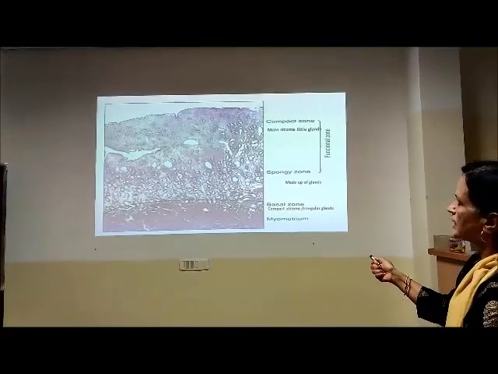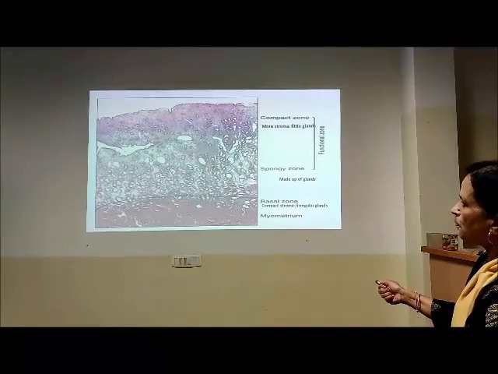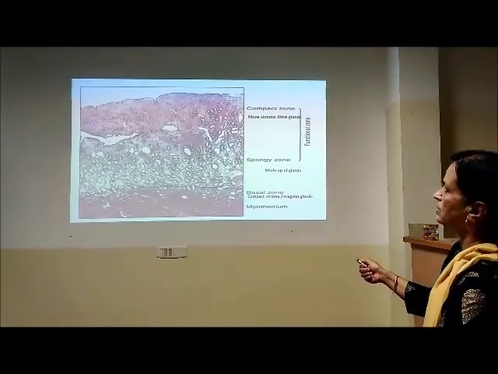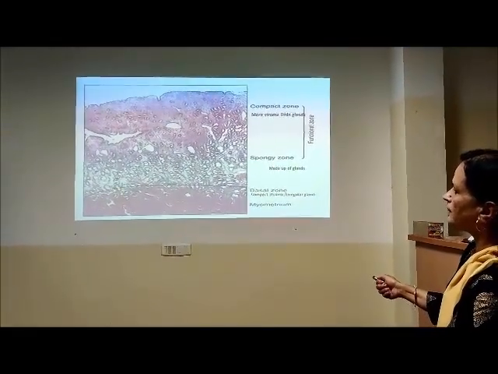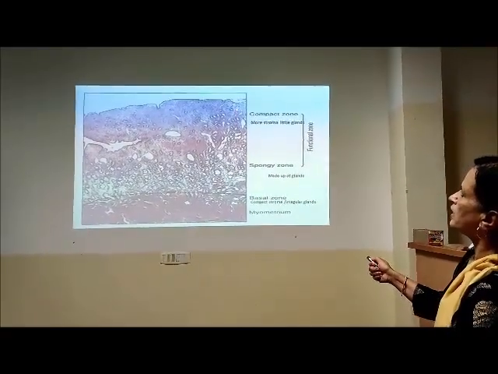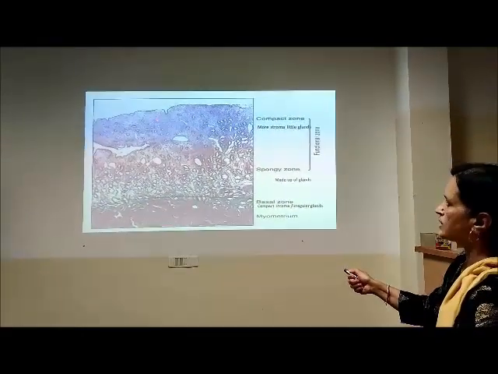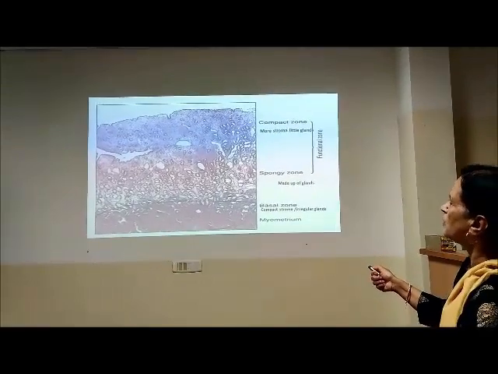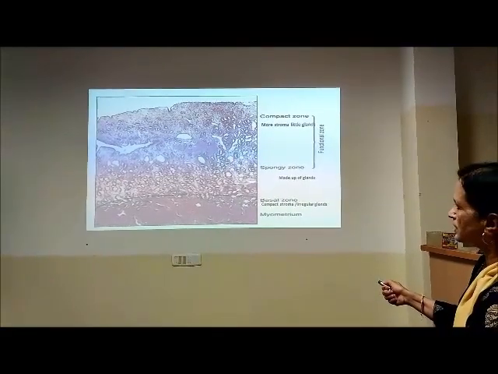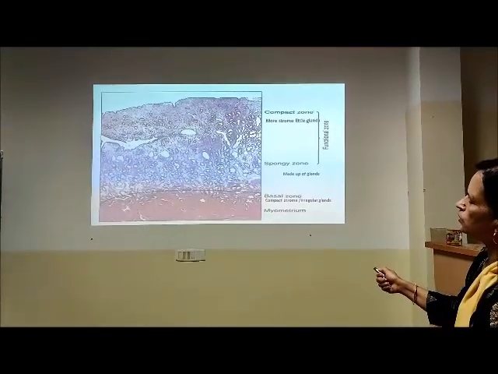What are the layers of the endometrium? It is easy to classify these layers into two. This is the functional zone, the upper two-thirds, and the lower one-third is the basal zone. The upper two-thirds has a compact zone as the topmost layer, which has more stroma and few glands. Just beneath that is a spongy zone, which is made up of so many glands. You can make out the difference here: the compact zone, the spongy zone.